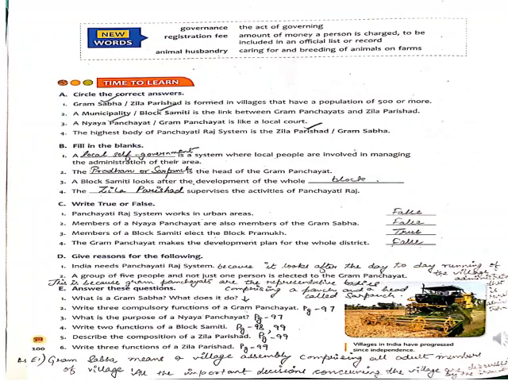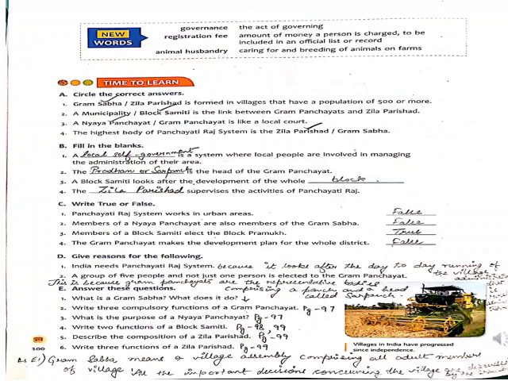And the second connecting question is, what does it do? Children, you need to change paragraph while you attempt the second part of the same question. So you need to write all the important decisions concerning the village are discussed by the Gram Sabha. That you need to write.